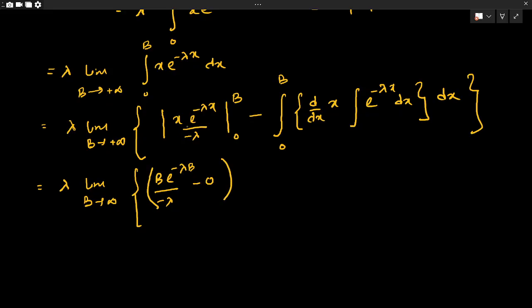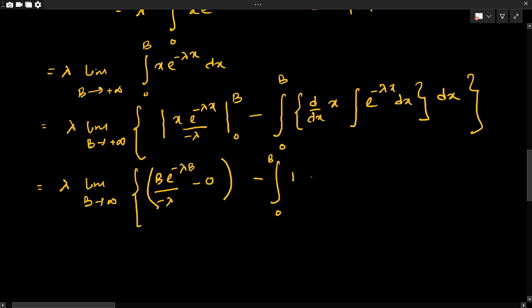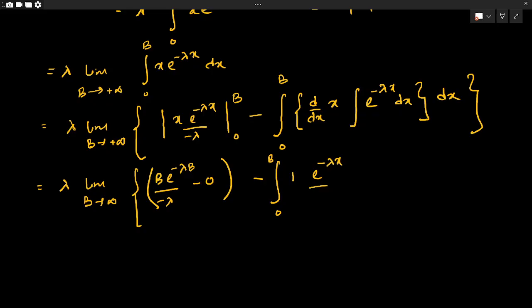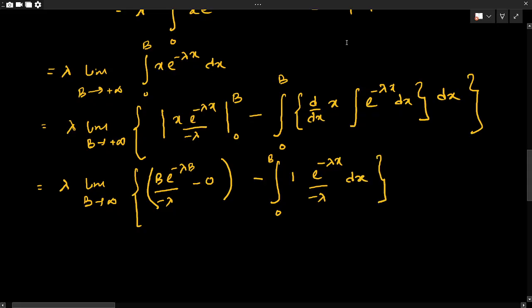Putting the value of x as 0, 0 into some positive value, since an exponential value is never negative, will ultimately give me 0. Minus integration, the derivative of x with respect to x will be 1, and the integration of e to the power minus lambda x is obviously minus e to the power minus lambda x by minus lambda dx. I have to calculate this value.